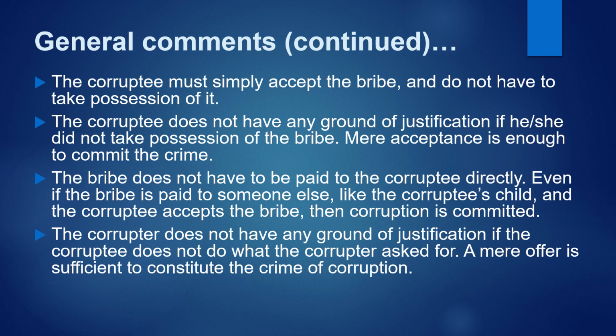The corruptee must simply accept the bribe and does not have to take possession of it. The corruptee does not have any ground of justification if he or she did not take possession of the bribe. Mere acceptance is enough to commit the crime. The bribe does not have to be paid to the corruptee directly. Even if the bribe is paid to someone else, like the corruptee's child, and the corruptee accepts the bribe, then corruption is committed. The corruptor does not have any ground of justification if the corruptee does not do what the corruptor asked for. A mere offer is sufficient to constitute the crime of corruption.